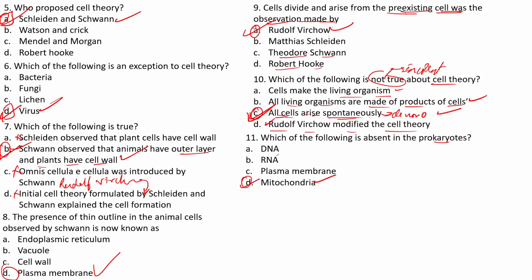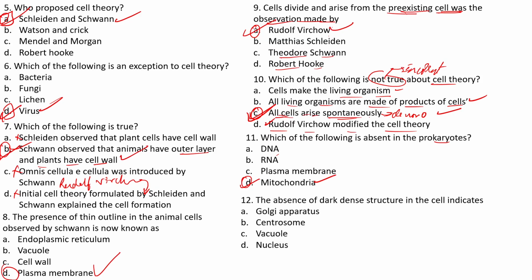You don't find this structure in prokaryotes, right? You find DNA both in prokaryotes and eukaryotes. RNA, you also find them, right? And even the plasma membrane is found in both prokaryotes and eukaryotes, but the exclusive structure found in eukaryotes is the mitochondria.